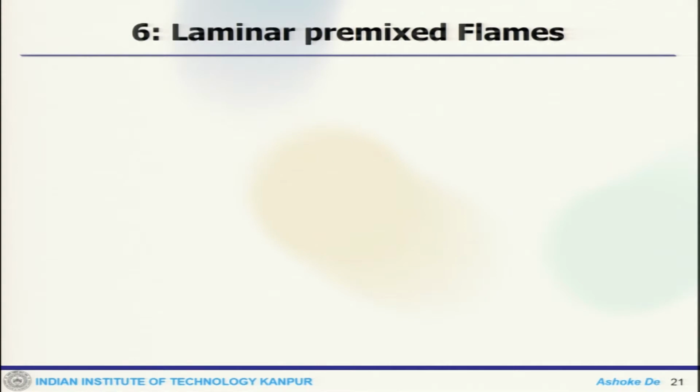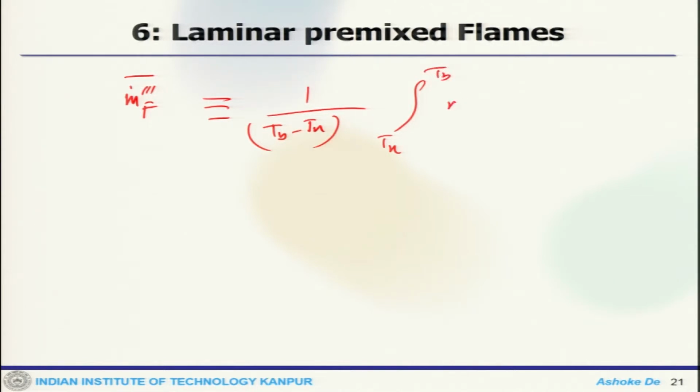Now, the average reaction rate, which one can define, is this one over Tb minus Tu. So, we term that as the average reaction rate.